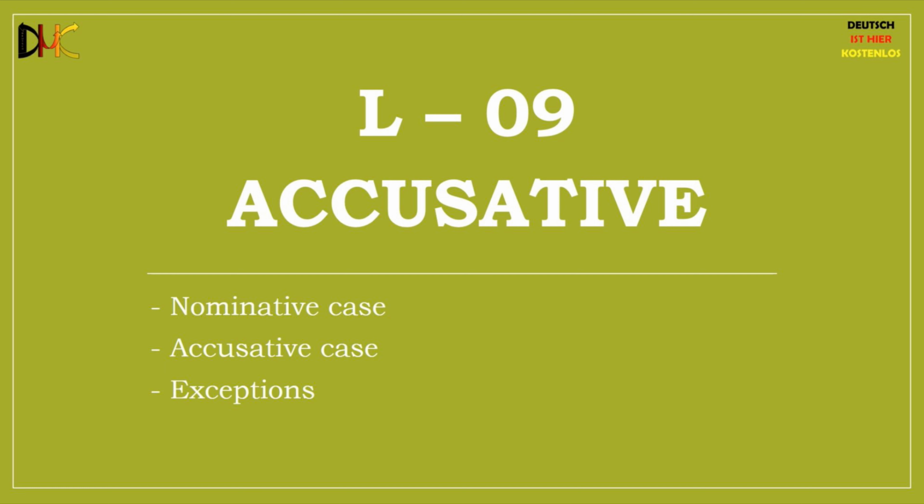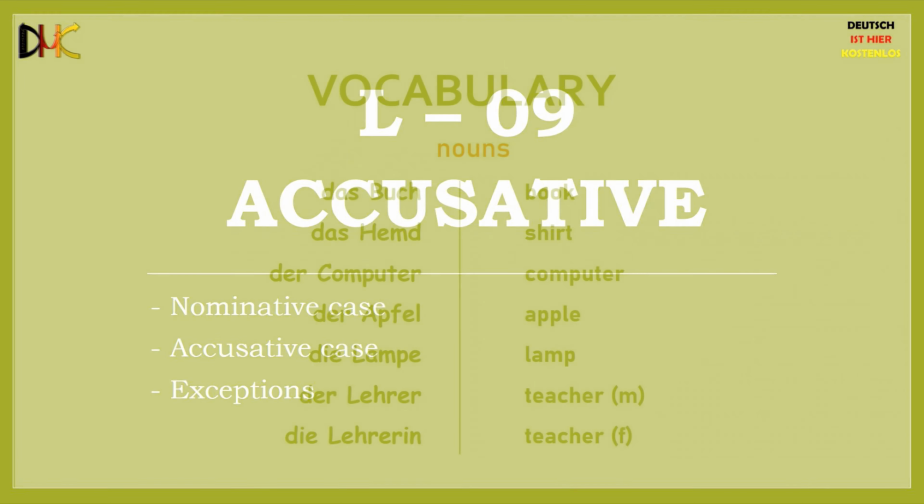The first 8 lessons can be considered to be the first phase, which included the German alphabet, numbers, basic vocabulary, simple verbs and their conjugation, basic sentences and their structure, along with the listening, reading and writing modules based on these lessons. Phase 2 will be a step up of the L5 sentence structure, and will enable you to create more complex sentences with much more meaning and clarity. We will also have reading, listening, writing modules for phase 2 after enough grammar has been covered. Now, without wasting any more time, let's start with today's lesson.